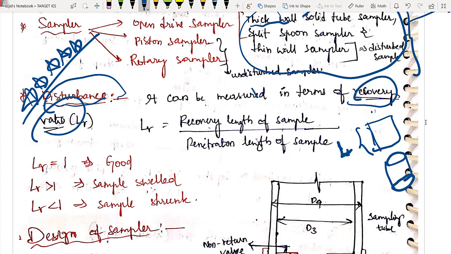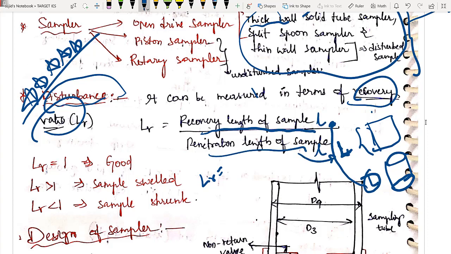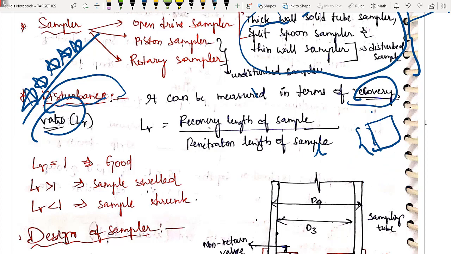You have taken the sample out. If this length is also L, then your LR, the recovery length of sample divided by the penetration length L, you will be getting L by L as 1. So if your LR ratio is equal to 1, that means it is a good soil. But let us take that whatever soil you are taking out is greater than L. That means you can obviously relate, right? Your soil got swelled. That is the only case.